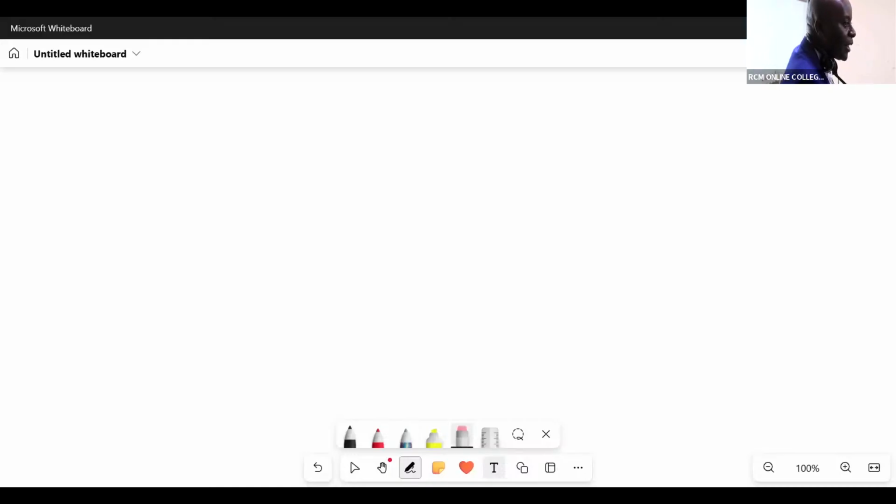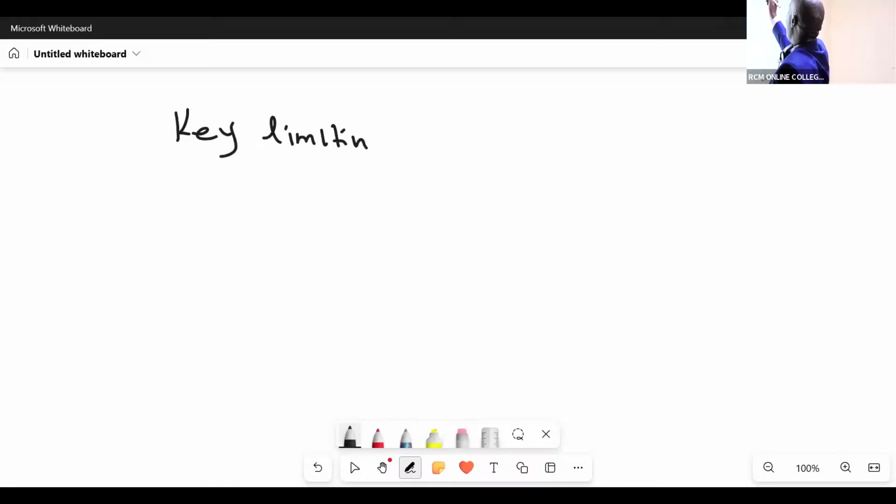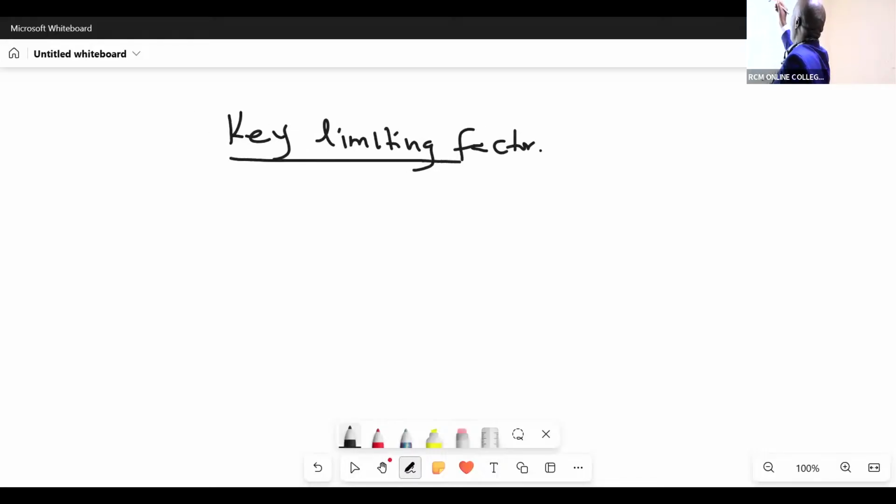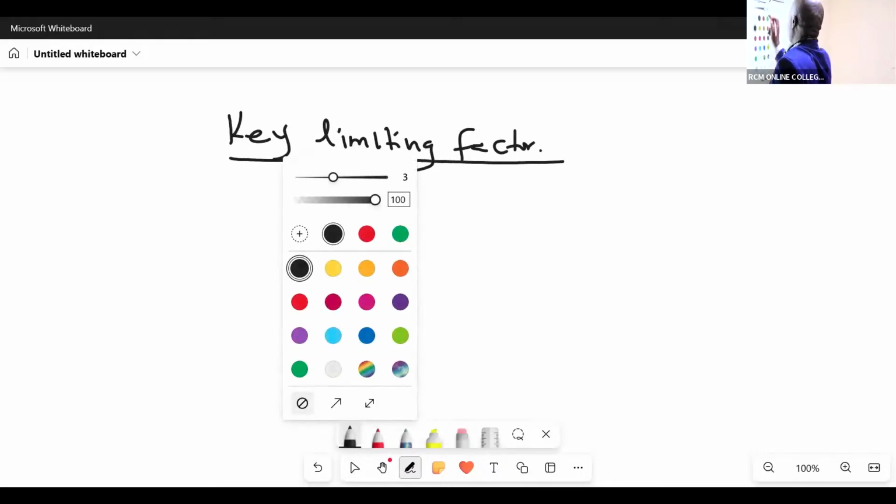A key limiting factor is a scarce resource that prevents a firm from exploiting maximum demand. So in this case here, tell us there, key limiting factor. Very popular with your examiner.